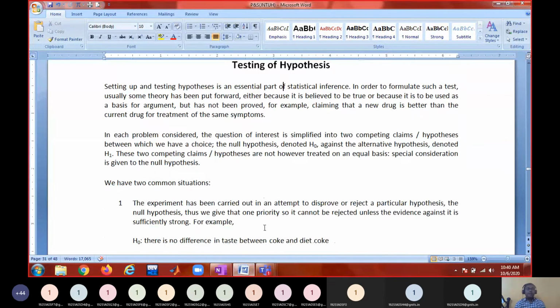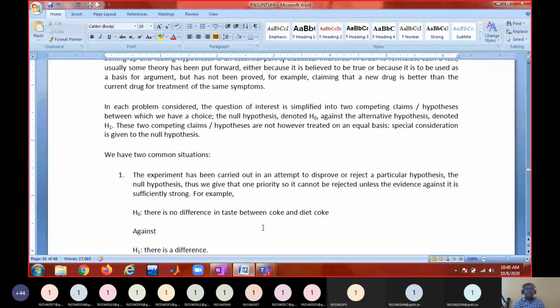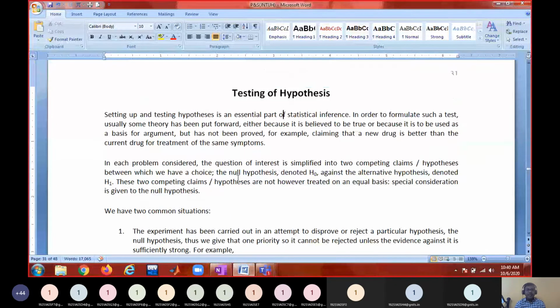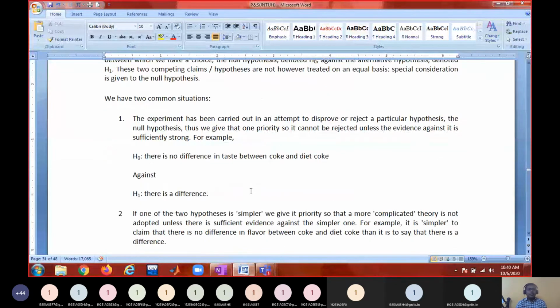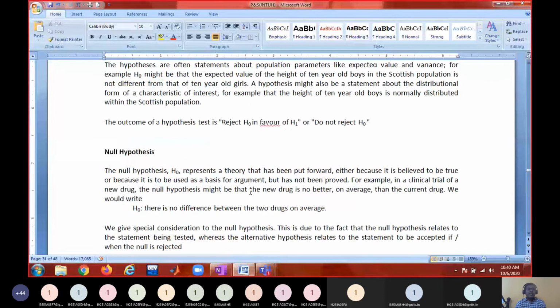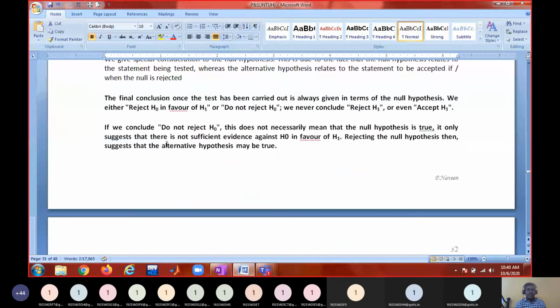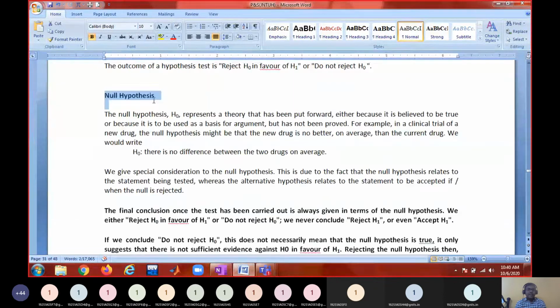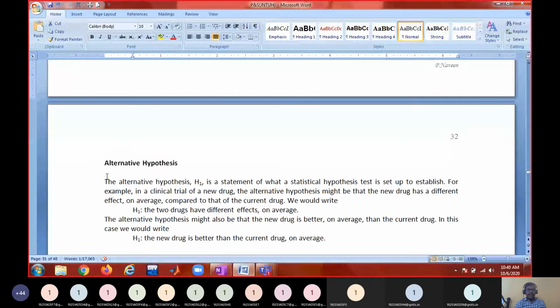Okay, so testing of hypothesis. In the testing of hypothesis, there will be two statements. One is called the null hypothesis, the other one is called the alternate hypothesis. The null hypothesis is generally denoted with H naught. The other one is called the alternate hypothesis, denoted H1. What is the null hypothesis? What is the alternate hypothesis?